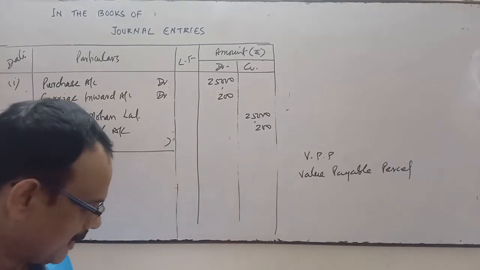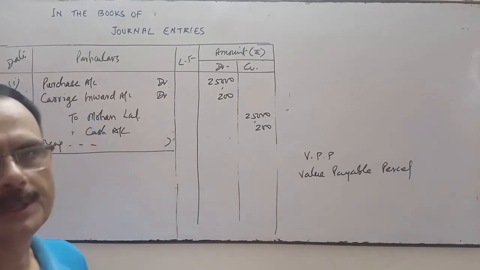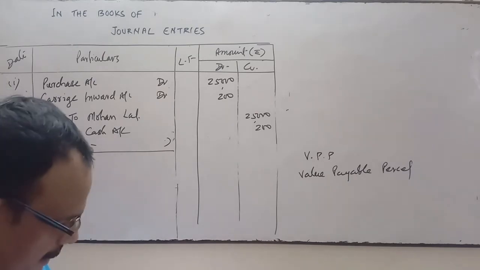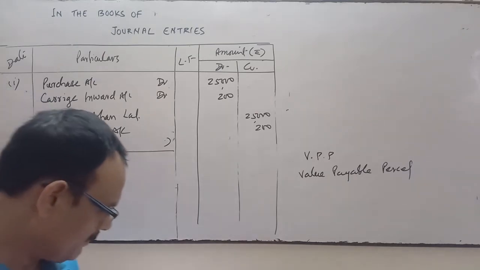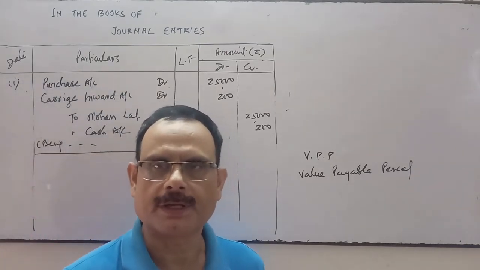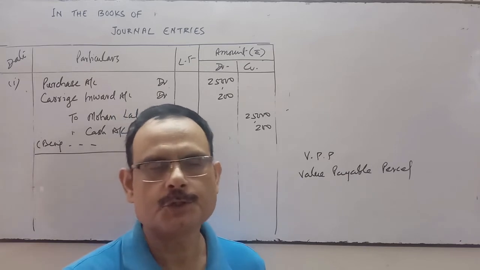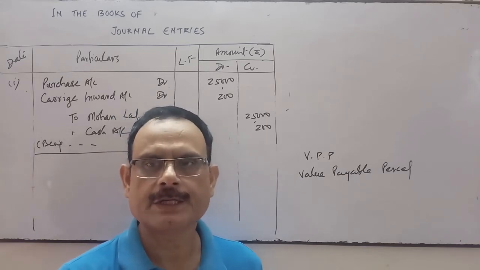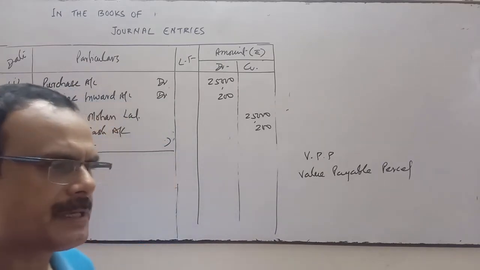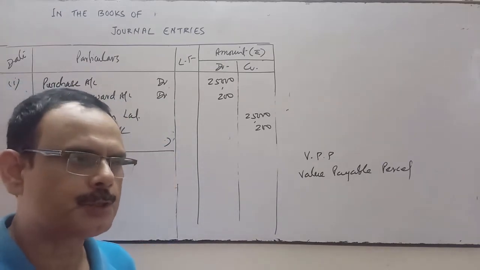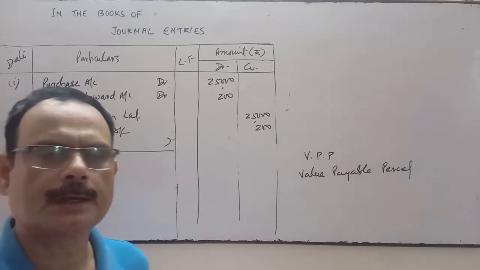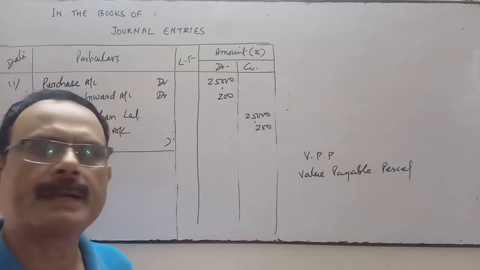Next is received 1,000 from sale of old newspaper and 5,000 from the sale of old furniture or old chair. When we receive money by selling old newspaper, it's a miscellaneous income. Newspaper is our waste. The next day the newspaper value will be very less. Suppose I purchase the newspaper today at rupees 2, the next day the value will be only 20 paise or 10 paise.